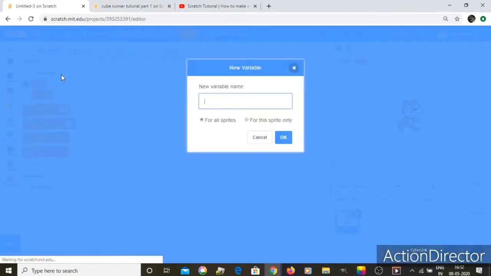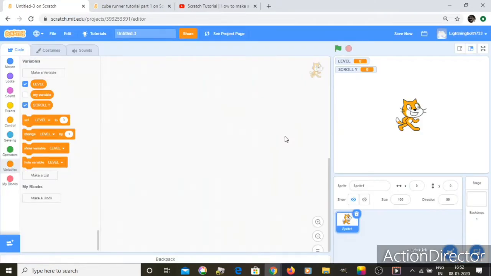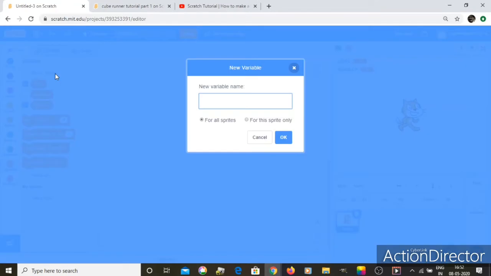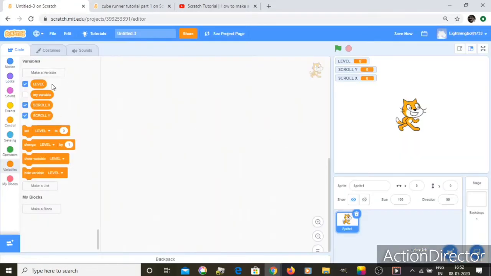Okay, now another one, scroll Y. Okay, and another one too called scroll X there, and these are all for global sprites.